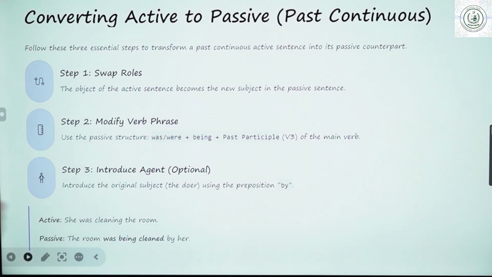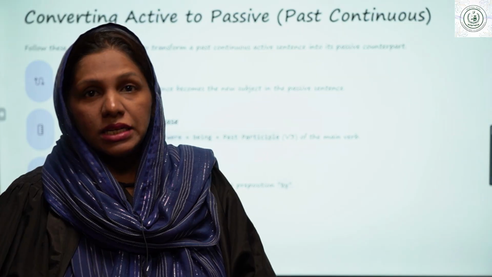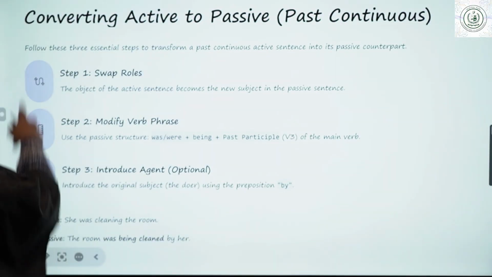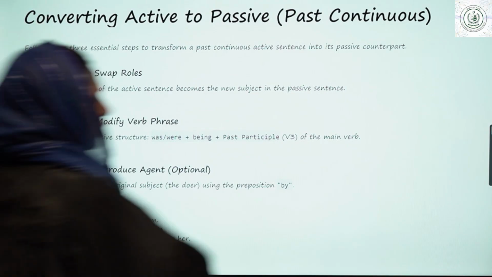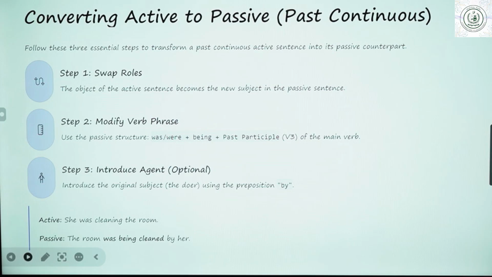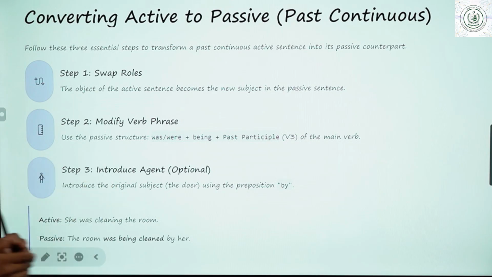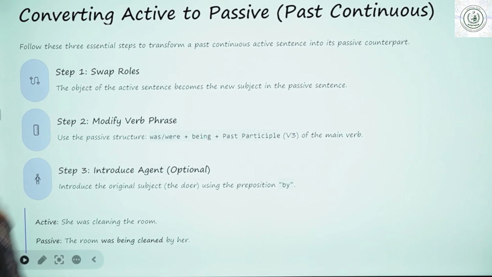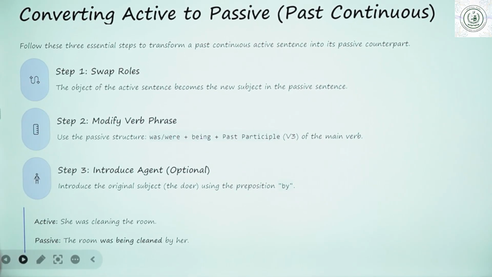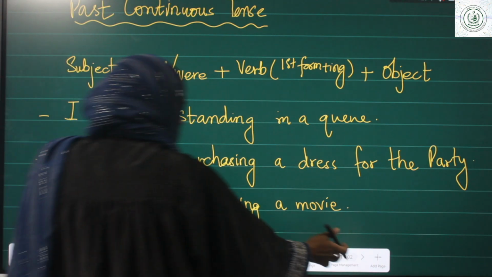Okay, now how we are going to convert the active voice of past continuous tense into passive voice. These are the 3 steps we are going to do. First of all, we'll swap the roles. The object of the active sentence becomes the new subject. I will show it on the board as well. Then we will modify the verb, and then that subject will come in the objective form. For example, I will share the structure first, then further explain.